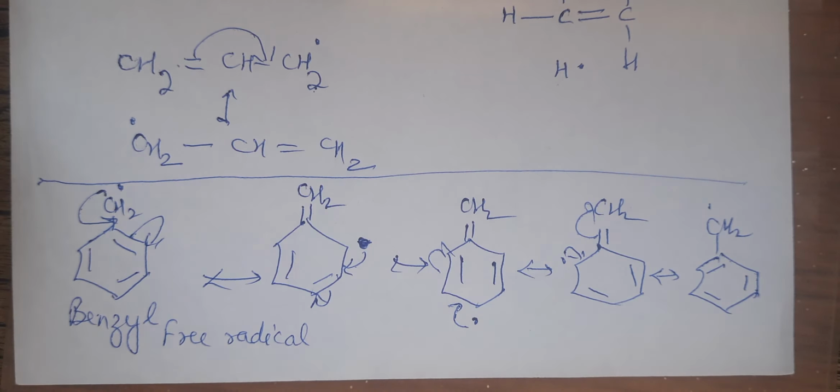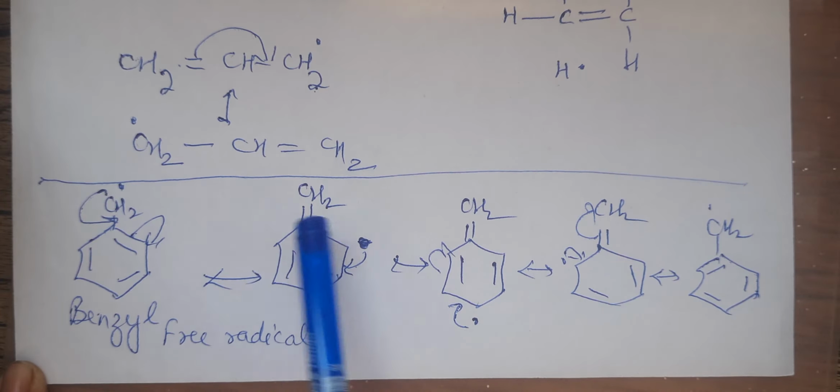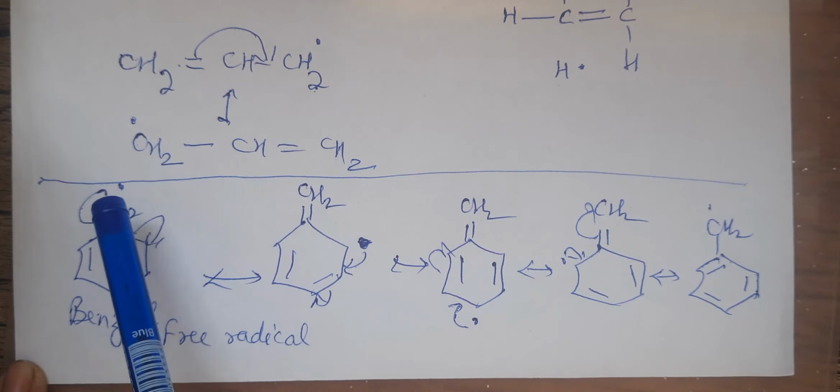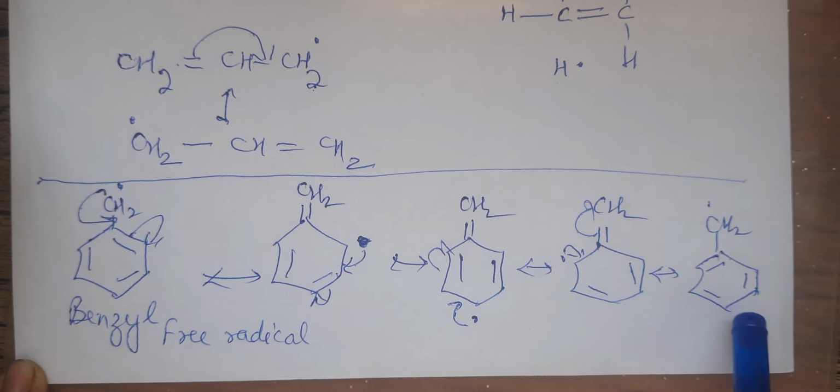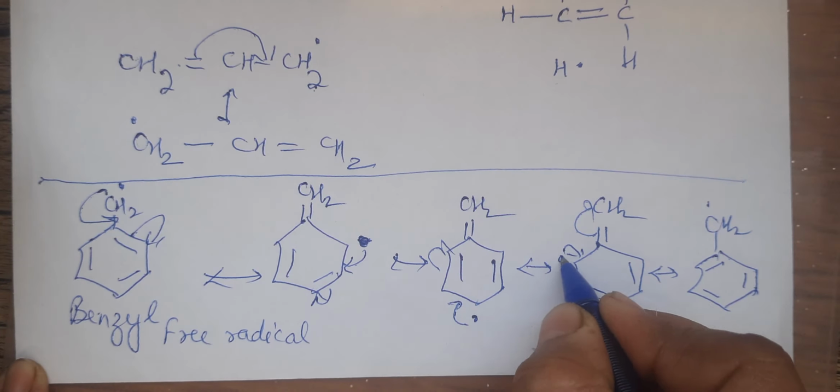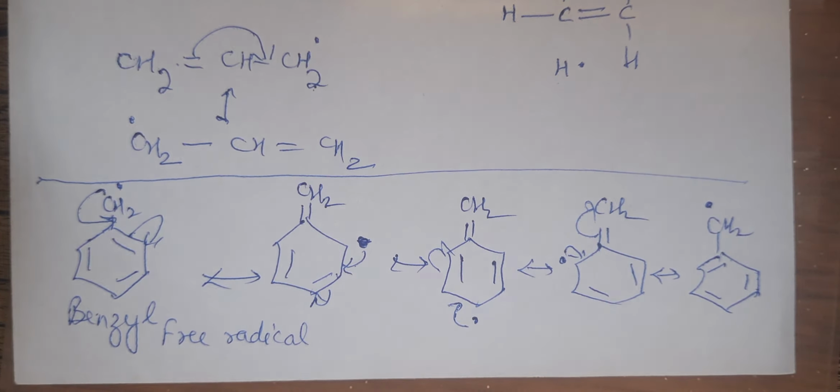So you have drawn the structure for the benzyl free radicals. Resonance can be shown in this manner. So that free radical is not remaining on the top carbon atom. It is moving around in the ring. So when it is moving around in the ring, it is giving more stability to that particular free radical. Now, like the carbocation and carbanion, even free radical is quite short-lived, because these are all intermediate species. They will not remain as such. They just form within the reaction, and as soon as they are formed, they will be further reacting.